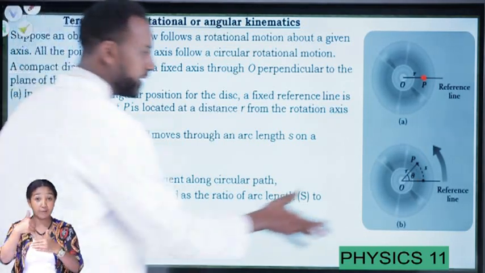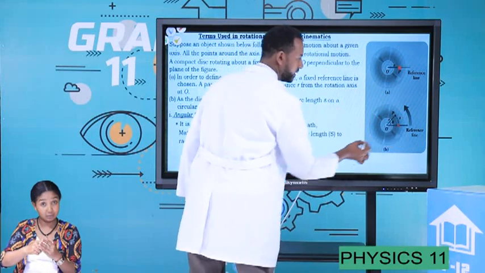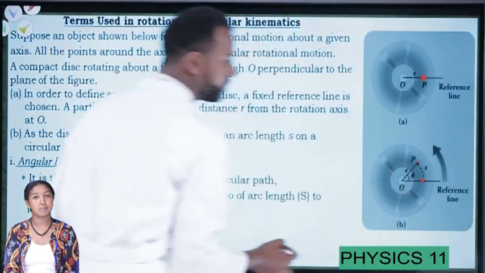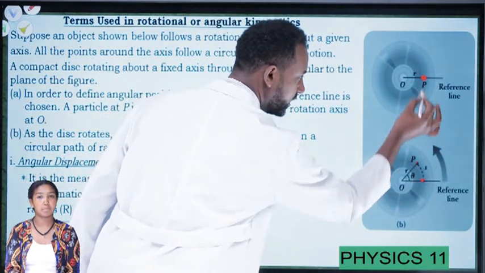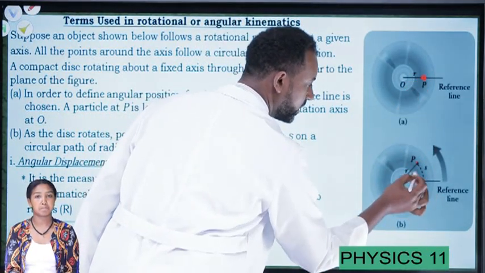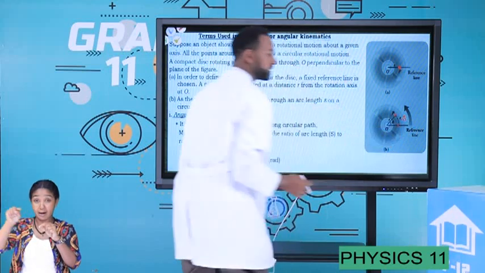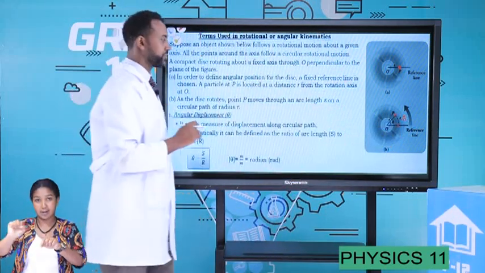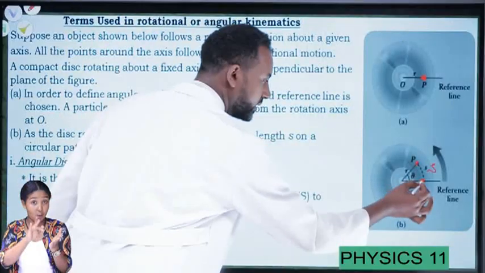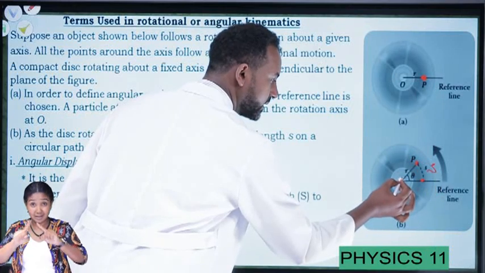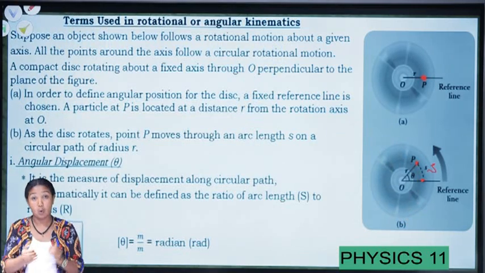Now, after a while, it rotates and reaches here. The point was initially around here, now it reaches here. While this particle, point P, rotates from this initial reference point, it covers an arc length S. What do you mean by angular displacement then? Well, the point covers an arc length S, but at the axis it subtends an angle theta. It subtends or covers an angle theta.